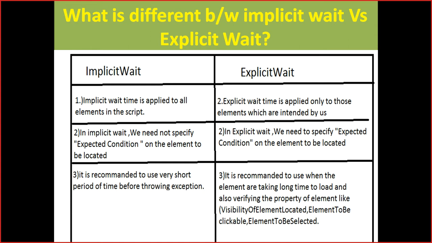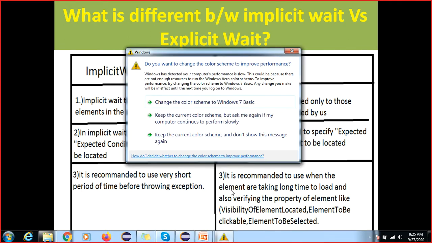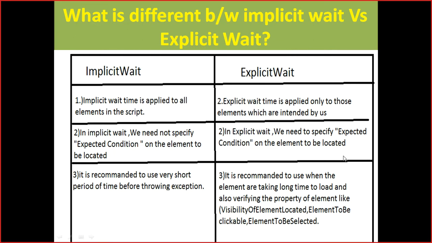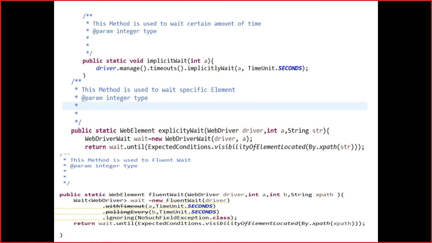Implicit wait is recommended with a very short period of time before throwing the exception. Explicit wait is recommended when elements take a long time to load, and it also resolves properties of elements like visibility of element located by, element to be clickable, or element to be selected. So this is the functionality we have developed.